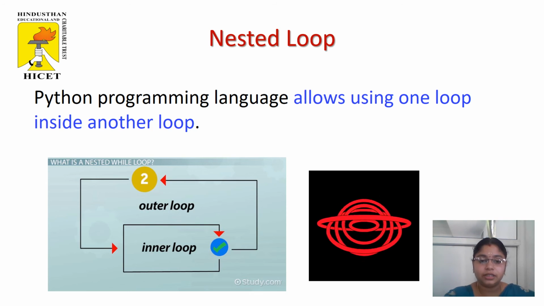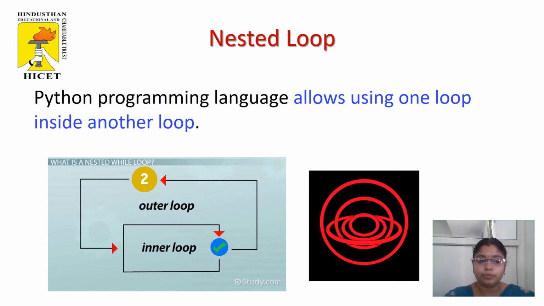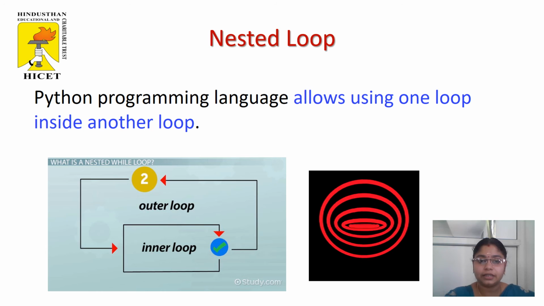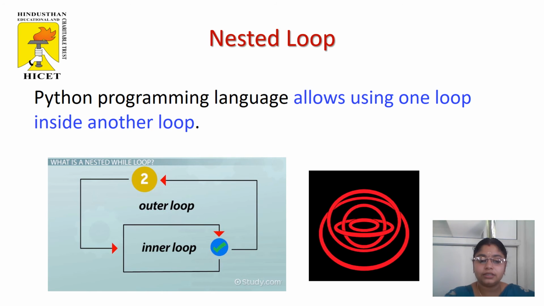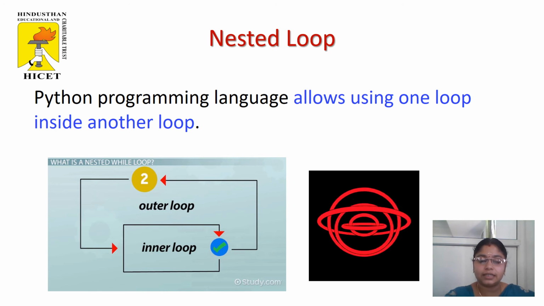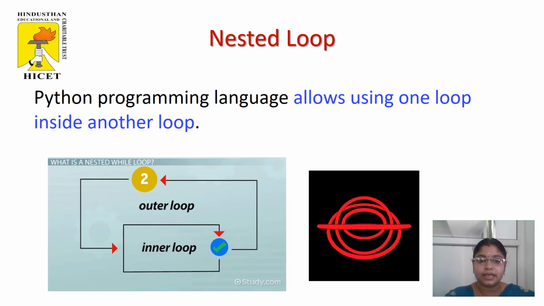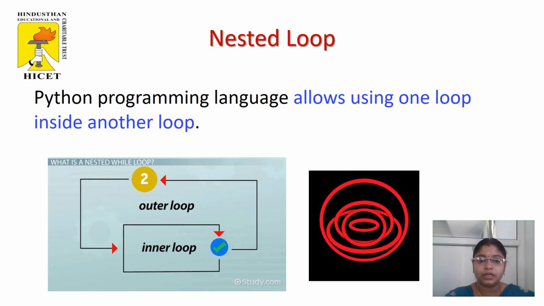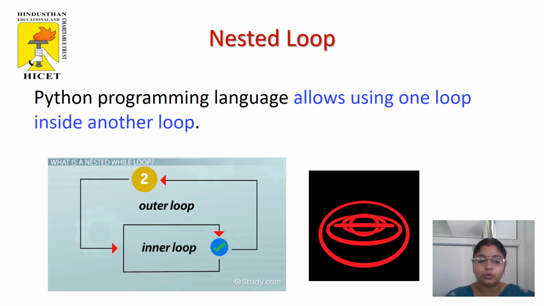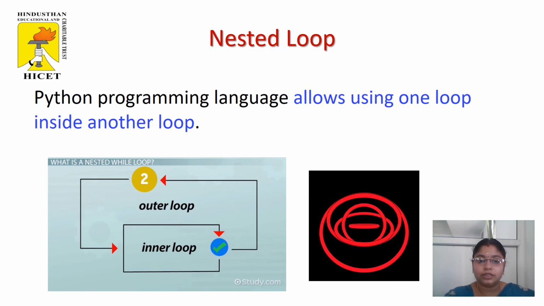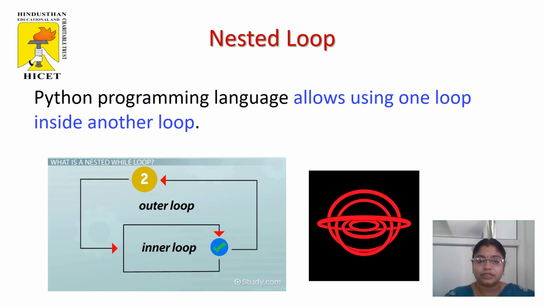In Python, the third type of loop is nested loop. In this loop, we can use one loop inside another loop. That is, once the outer loop checks the condition and enters the inner loop, if the inner loop condition is satisfied, it executes the block of statements and again moves the control to the outer loop. So here you can see the nested loop GIF image transformation.